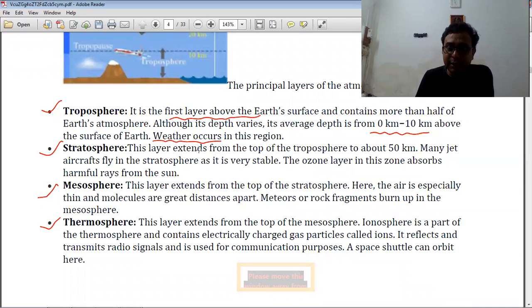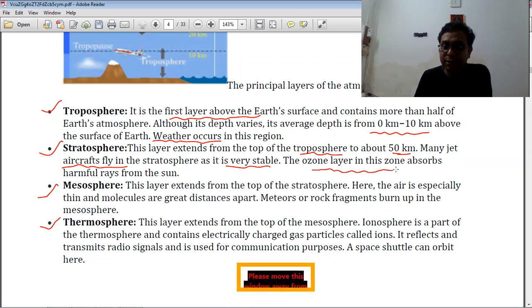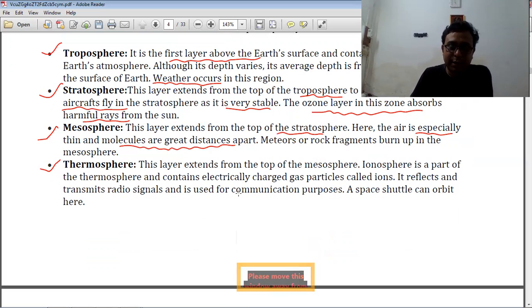Stratosphere: this layer extends from the top of the troposphere up to about 50 kilometers. Many jet aircraft fly in the stratosphere because it is very stable. The ozone layer in this zone absorbs the harmful rays of the sun. The mesosphere is the layer extending above the top of the stratosphere. Air is especially thin and molecules are at great distances apart in that region.